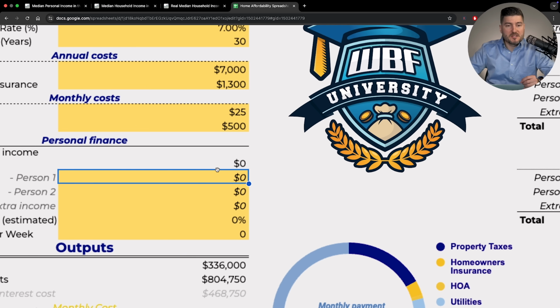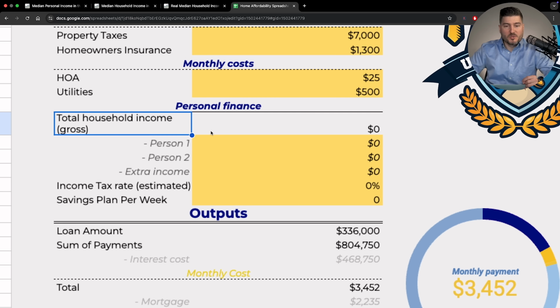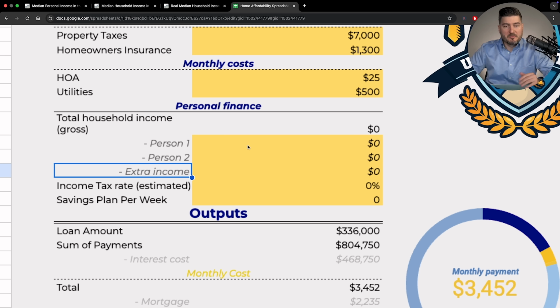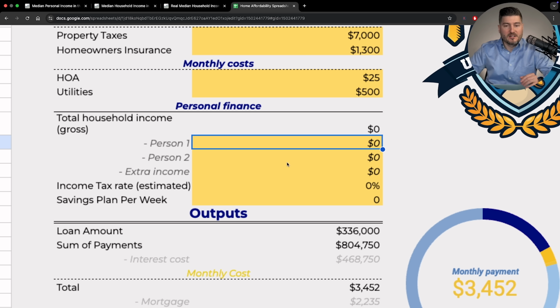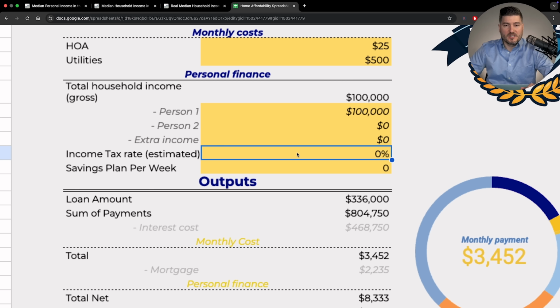So once we start to put in some numbers here, you'll see how powerful this spreadsheet really is. This box is total household income. We have person 1, person 2, extra income. If you have more than 3 people, you can just add another line here. But let's just pretend this is one person who makes $100,000 a year, okay? There is no person 2, there is no extra income.